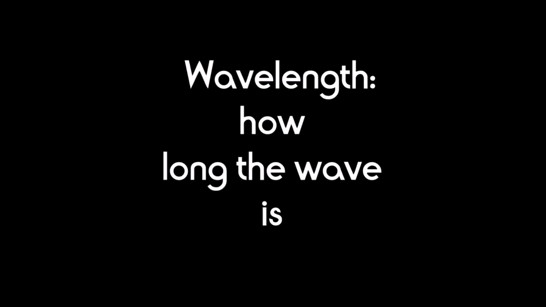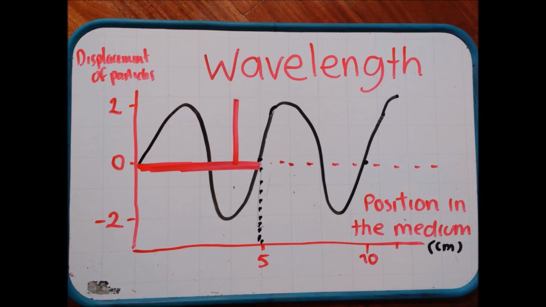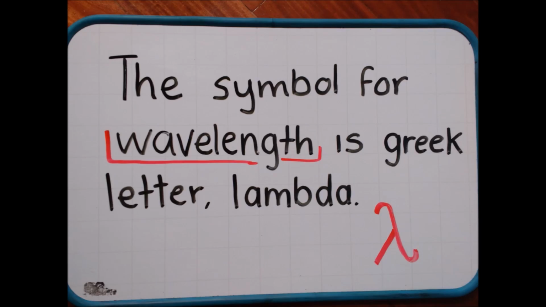Wavelength tells us how long the wave is. In this chart, we don't have time on the horizontal axis, but now we have the position of the particle in the medium, and on the vertical axis we still have the displacement of the particle. This example shows that the wavelength of the wave is 5 centimeters and that the amplitude is 2 millimeters. To represent wavelength, we use the Greek letter lambda.